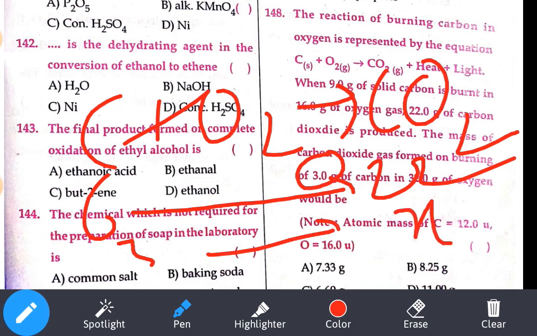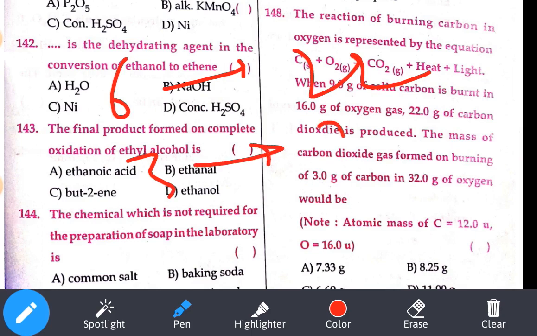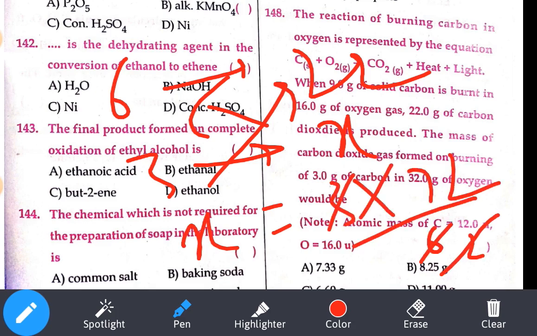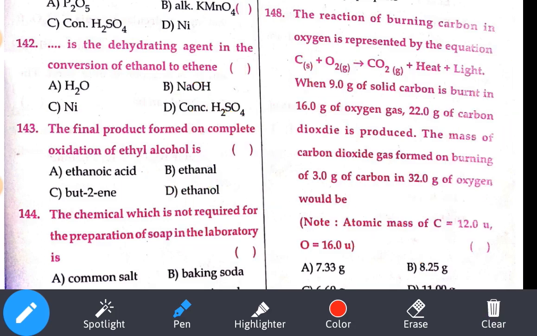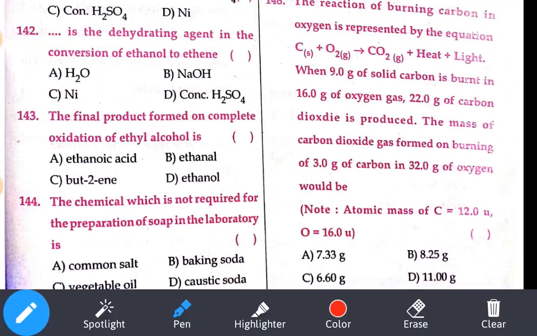Then they are asking, when we burn 3 grams of carbon, how much carbon dioxide will you get? Let us take it as X. So for 6 grams, 22 grams of carbon dioxide; for 3 grams, how many grams have they asked? You just do the cross multiplication. So X is equal to 3 into 22 by 6; 3 2s are 6, 2 11s are 22, so X value is equal to 11. What is that option? Let me drag upwards such that you can see the options. So option number D is our answer.